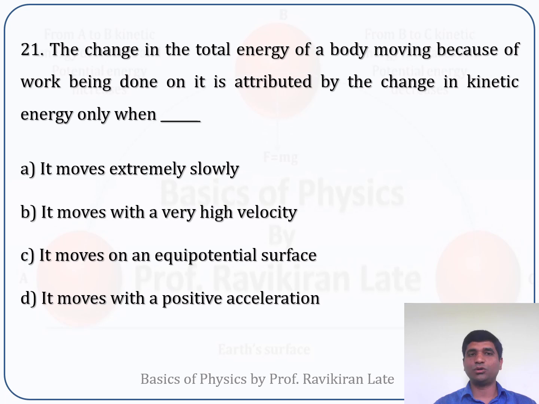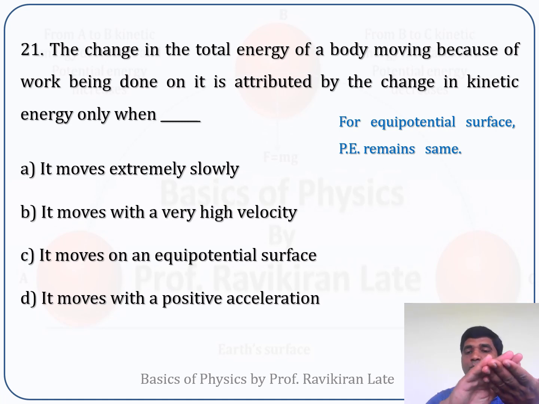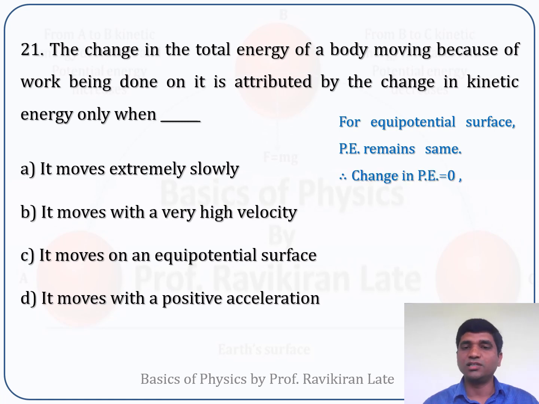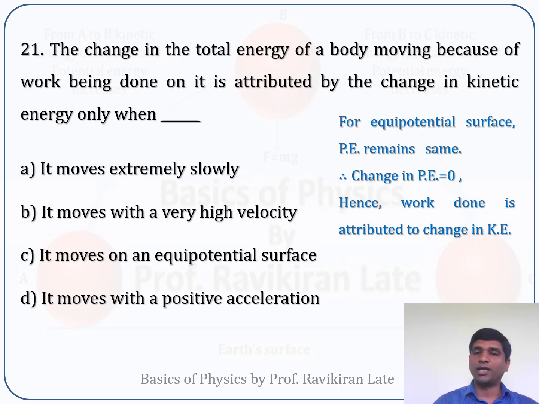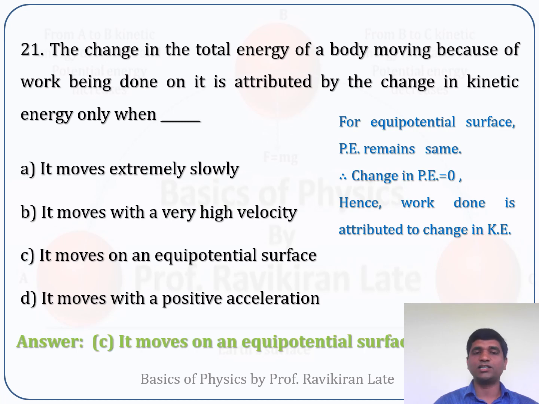Now here in this case you have to consider one thing, that change in total energy of a body moving because of work done on it is attributed to change in kinetic energy only. So this happens only when the object is moving on an equipotential surface, because for an equipotential surface the potential energy of an object remains the same. So whatever the change in potential energy will be there, in that case it will be zero. So hence the work done is attributed to the only change in kinetic energy. So in this case the option C is correct. It moves on an equipotential surface.